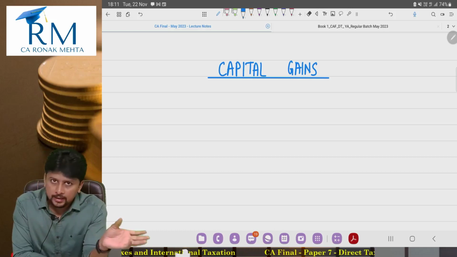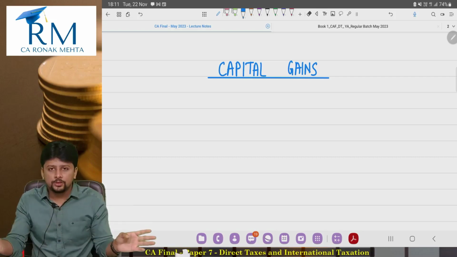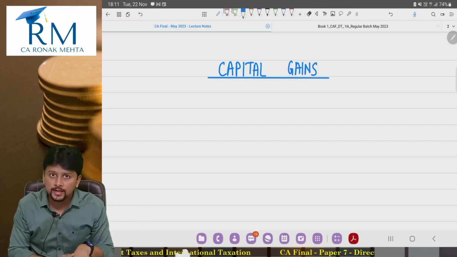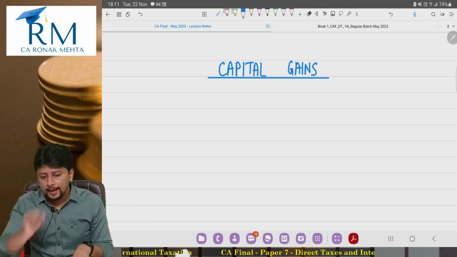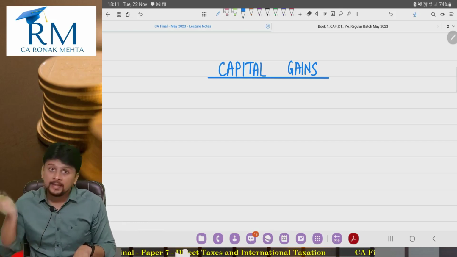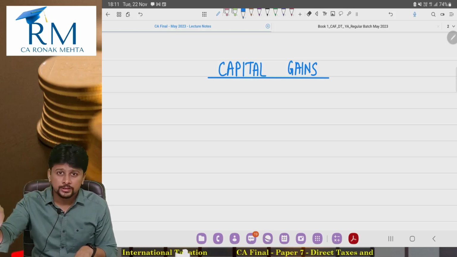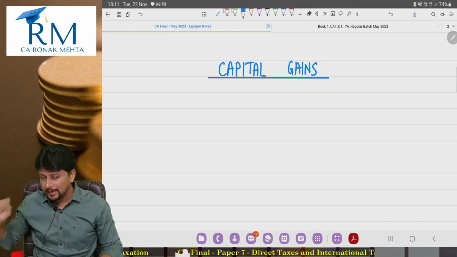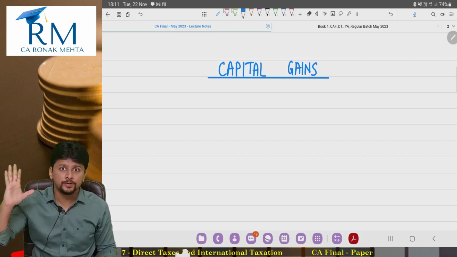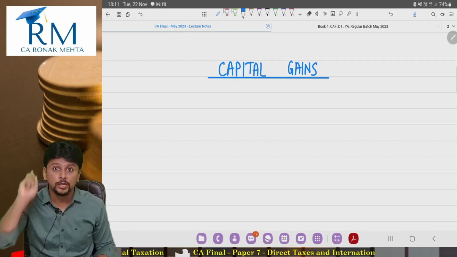So capital gains and PGBP, from a CA Final student's perspective, it won't make much of a difference which one you pick up first and which one you pick up next. But during lectures and for your study, I would always recommend do capital gains first, do IFOS next, and then do PGBP, so that when you are solving questions, institute questions, past exam questions, RTP, MTP, my question book, any other source, when you are solving PGBP questions, you are already aware about the other two heads. So you are able to solve the question fully, properly, accurately.